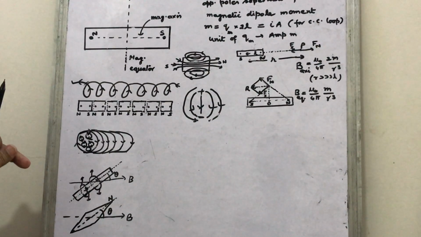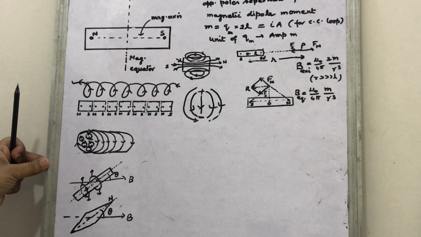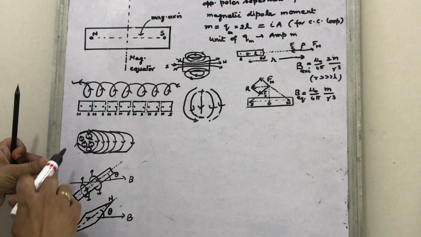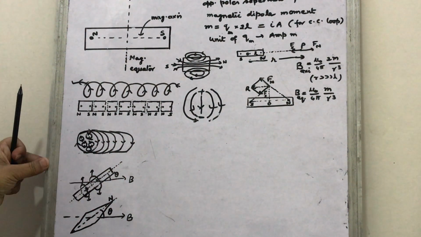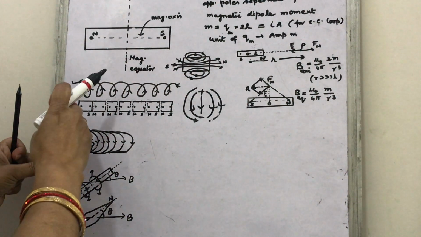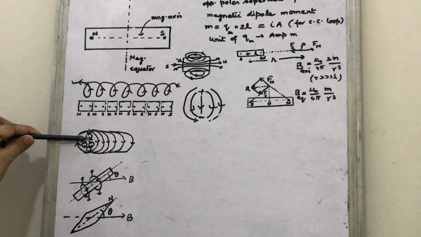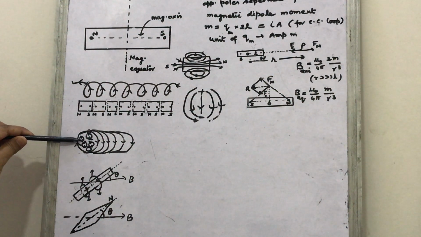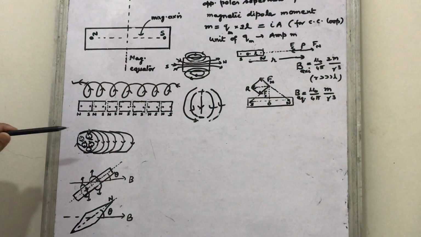Now the converse. Suppose this is a cylindrical bar magnet. This can also be supposed to be made of so many current loops having current in the same sense. If the loops are joined, then in the middle of the cross section the current becomes zero.